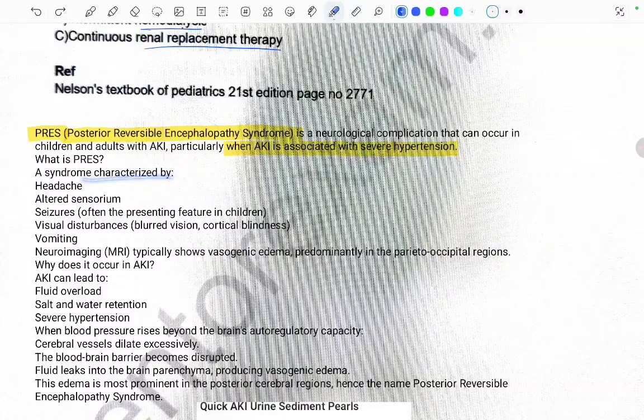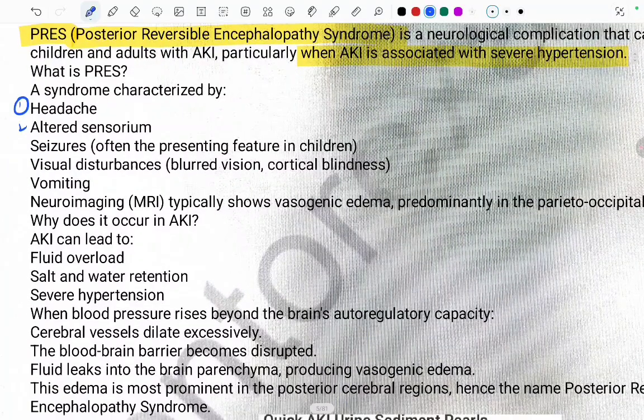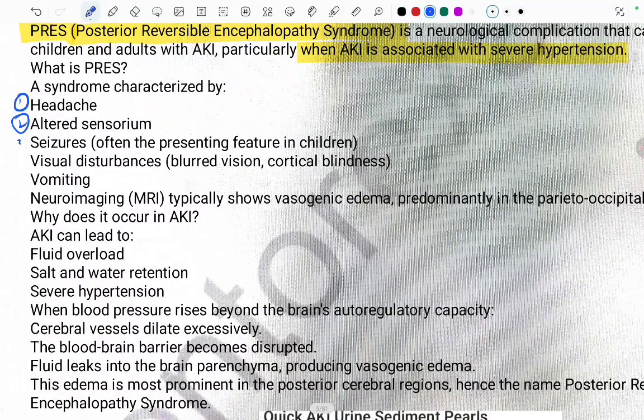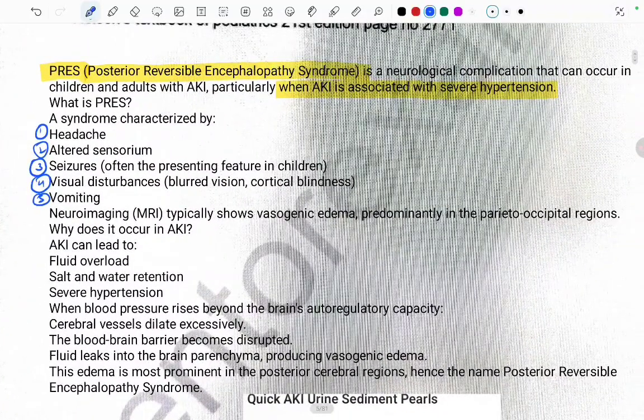There is headache. There is altered sensorium. There are seizures, often the presenting feature in the children. There are visual disturbances. There is vomiting. Neuroimaging MRI typically shows vasogenic edema predominantly in the parieto-occipital regions. Okay, and what will be seen on the MRI? There is vasogenic edema predominantly where? In the parieto-occipital regions. Now, why does this occur in the AKI? Why does PRES occur in the AKI?